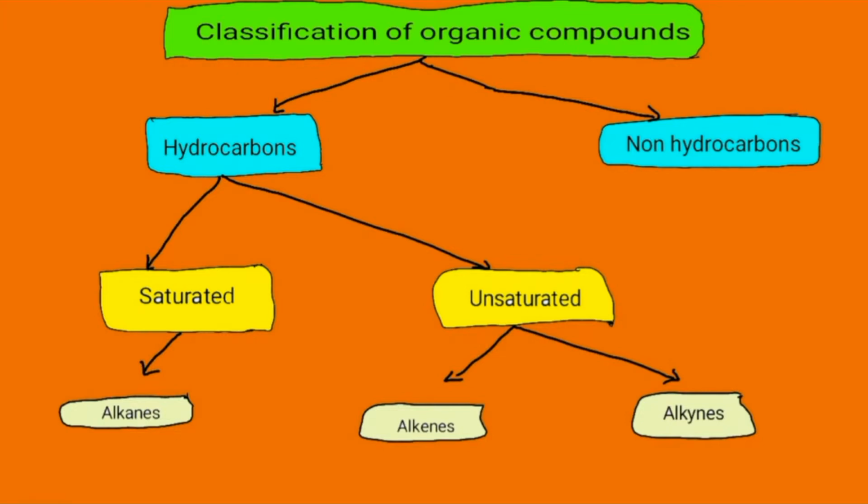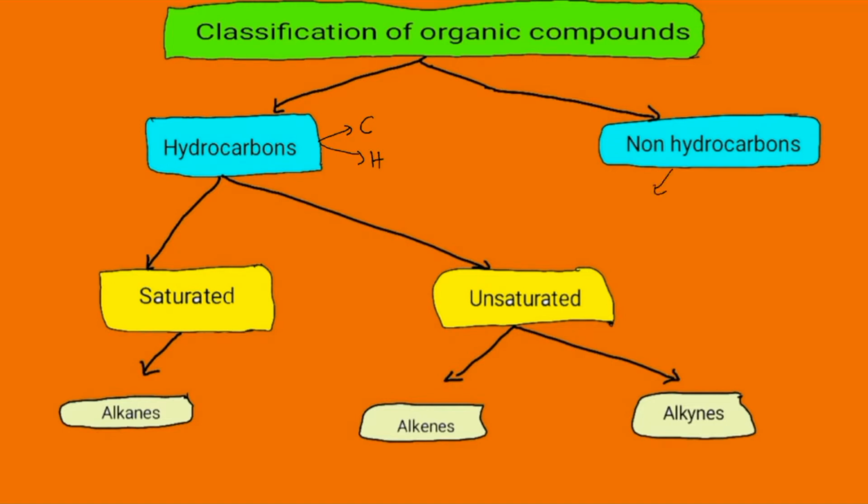In your book you can find a different classification also in addition to this, but let's start from the very beginning. Organic compounds can be simply classified into two: hydrocarbons and non-hydrocarbons. As the name indicates, hydrocarbons are compounds containing carbon and hydrogen. Then what are non-hydrocarbons?